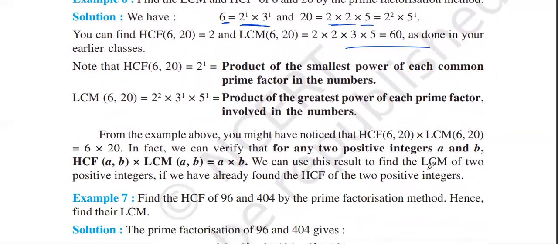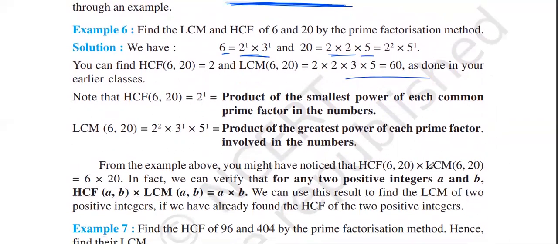From the example, we can learn about LCM and HCF. The product of the LCM and HCF is equal to the product of the numbers themselves, A and B, here 6 and 20. The product of 6 and 20 will be equal to the product of the LCM and HCF which we have got. So you can verify it again.